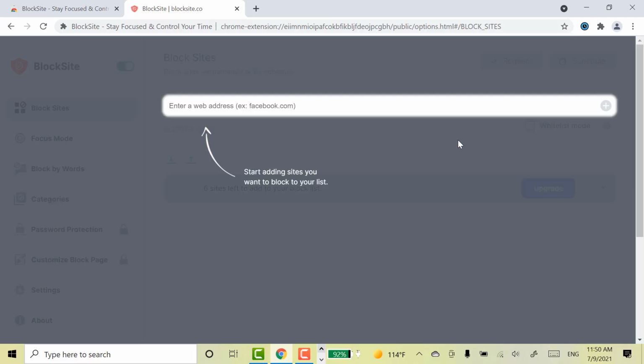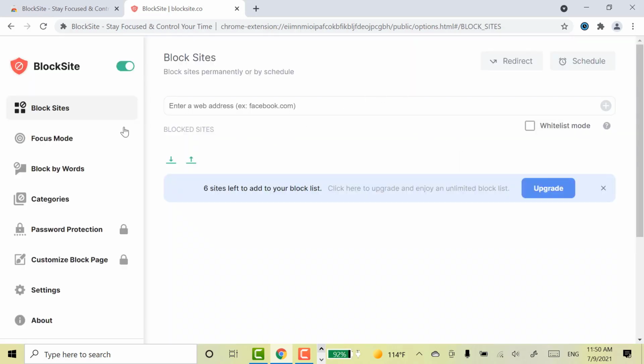Now Block Site has successfully been added to the Chrome browser. Here you will get the Block Sites option. Now I am going to block the Instagram website.